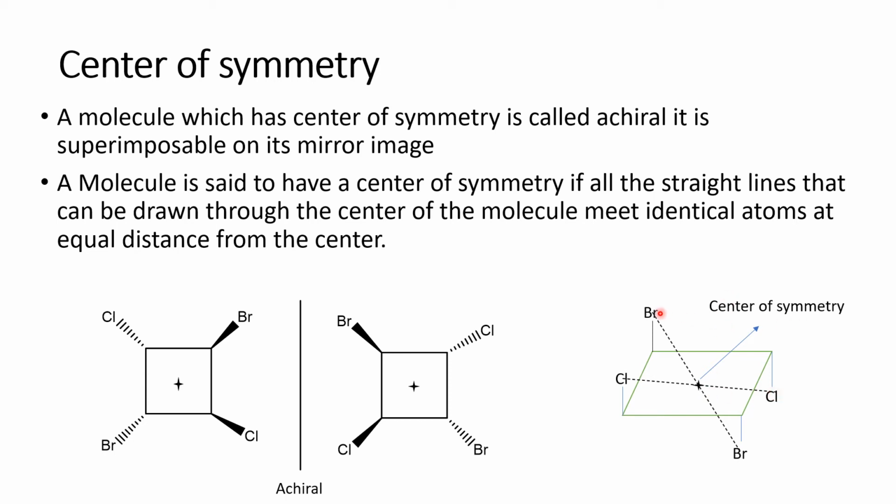In the same way here also, bromine, when I draw a line, it coincides at the center of the molecule, and I extend this one, I get the same bromine again here. Therefore this is called the center of symmetry. So whenever a center of symmetry is present, then it is called an achiral molecule.